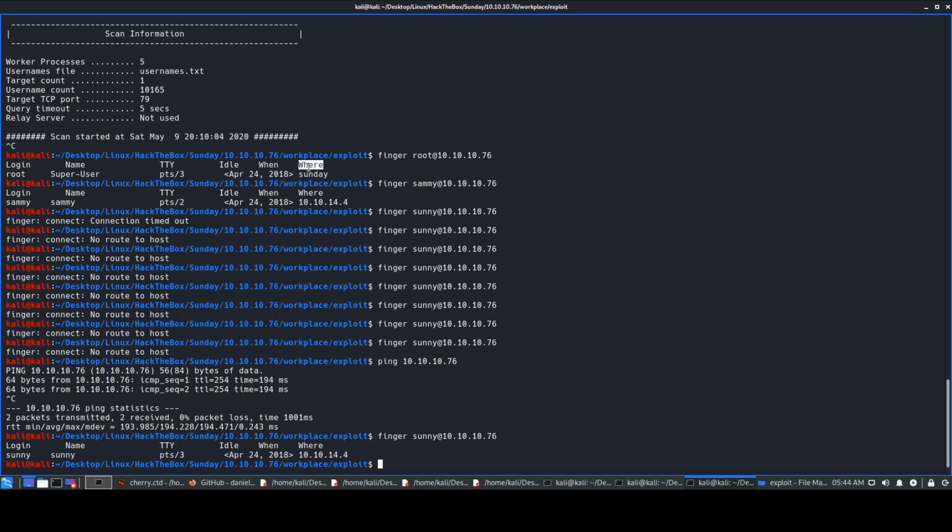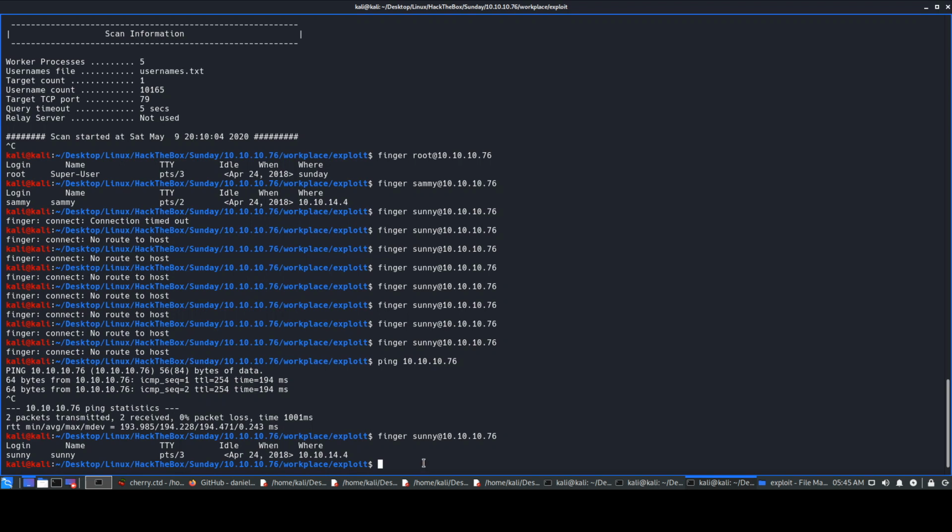So that means the user had logged in physically into the system, not remotely. So Sunday is present. What we'll do is, once we get the host name, we'll try and use it as a password. Whenever you see a host name, or you get domain information where the box name would be like Sunday.htb, try the first part of that domain as a password. Just try and check if you get something useful.